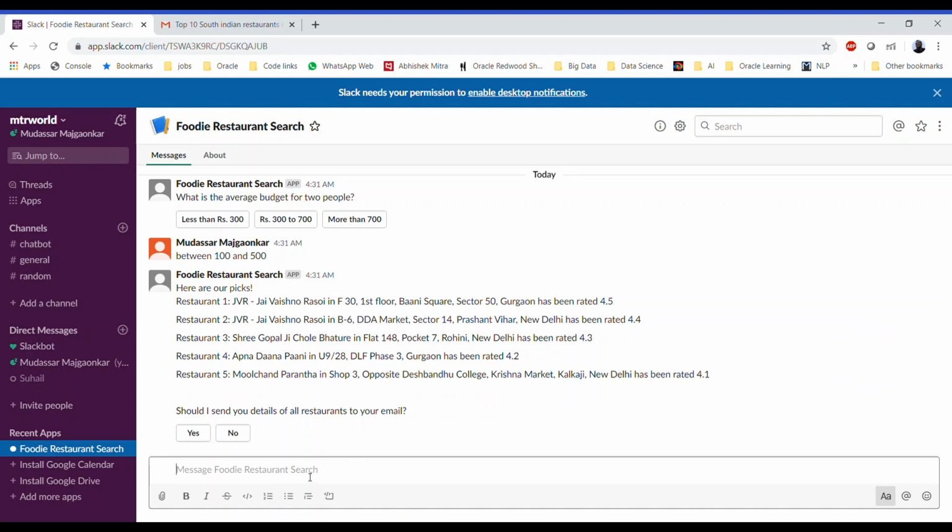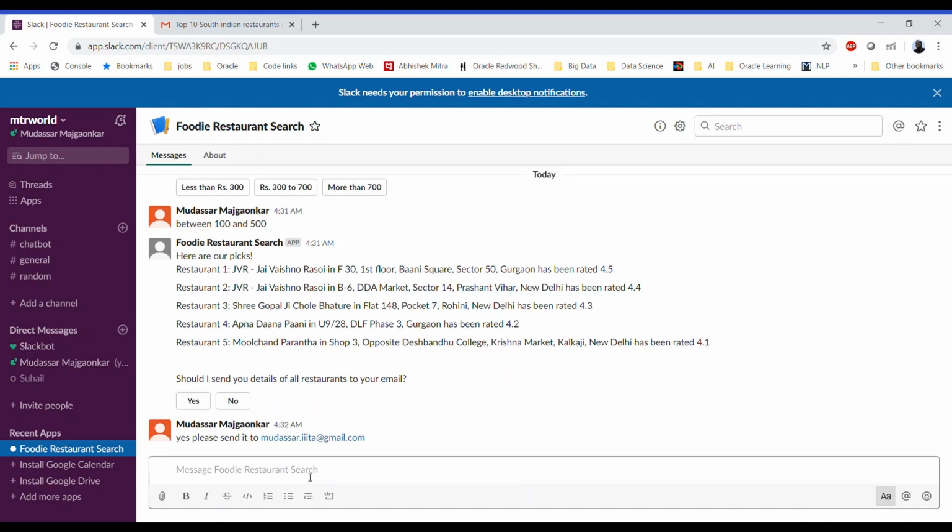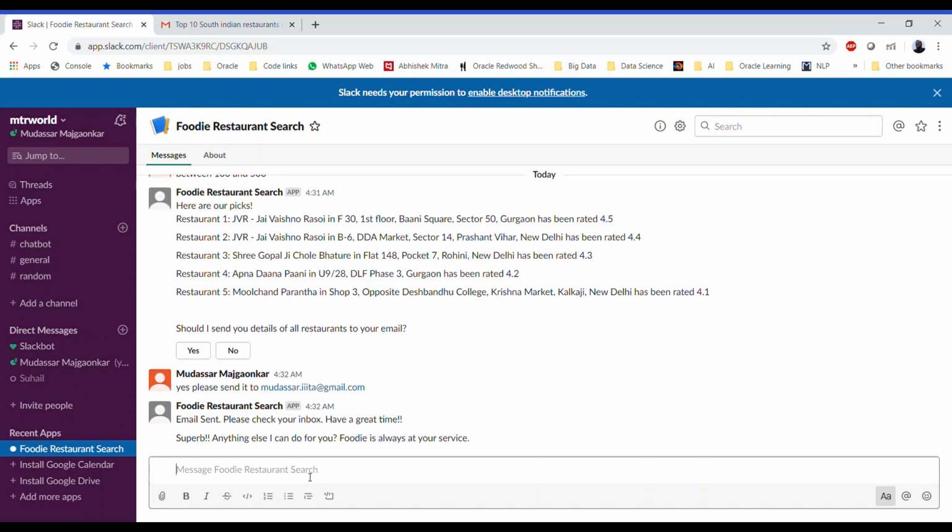So again, instead of using the buttons, let's say yes, please send it to gmail.com. It will verify the email ID, and if the email ID is valid, it should send us the list of top 10 North Indian restaurants in Delhi.